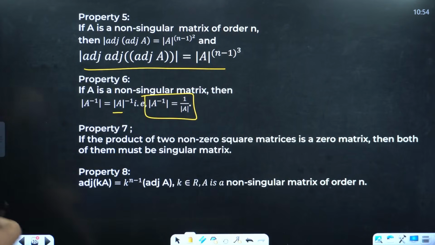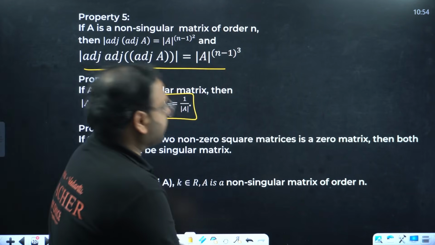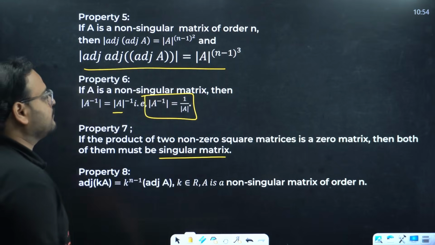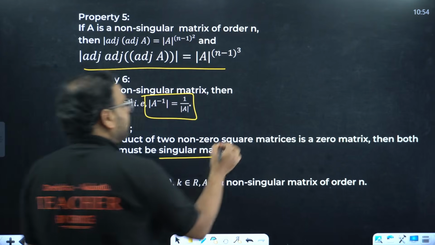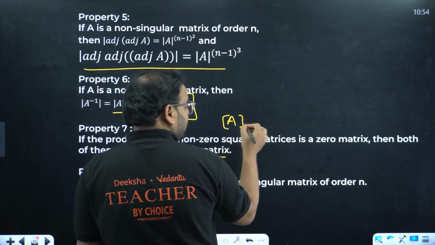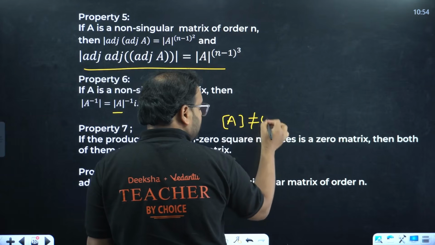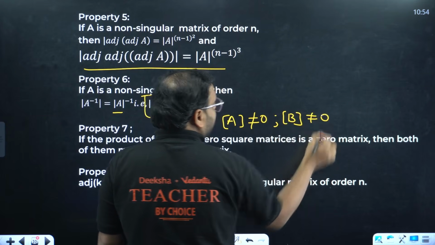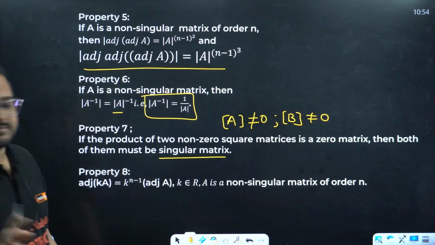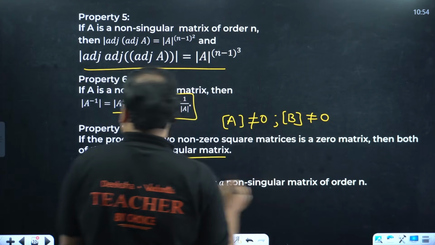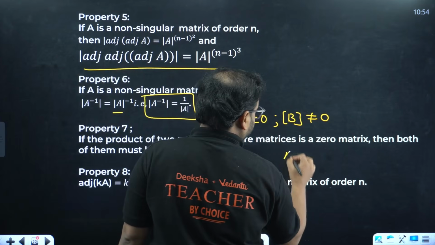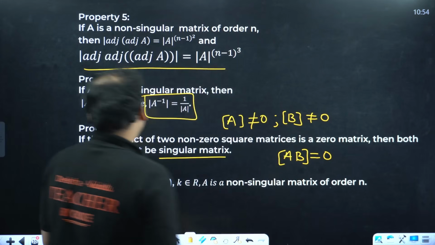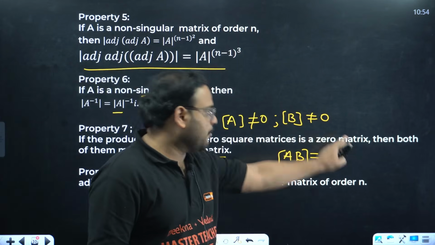If the product of two non-zero square matrices is the zero matrix, then both of them must be singular matrices. What does it mean? Matrix A is not the zero matrix, and matrix B is also not the zero matrix. They are non-zero square matrices. But AB is coming as 0. The product of two non-zero square matrices is the 0 matrix.